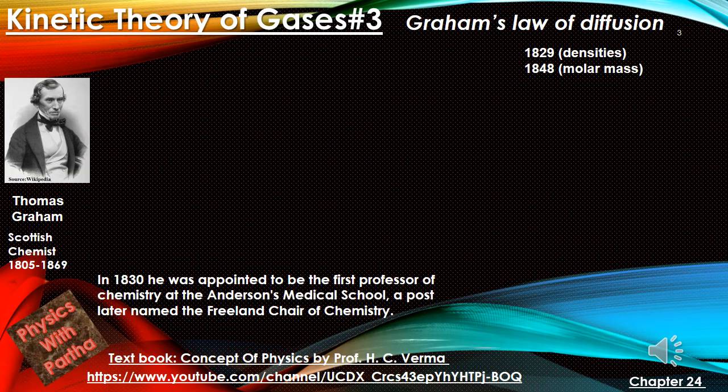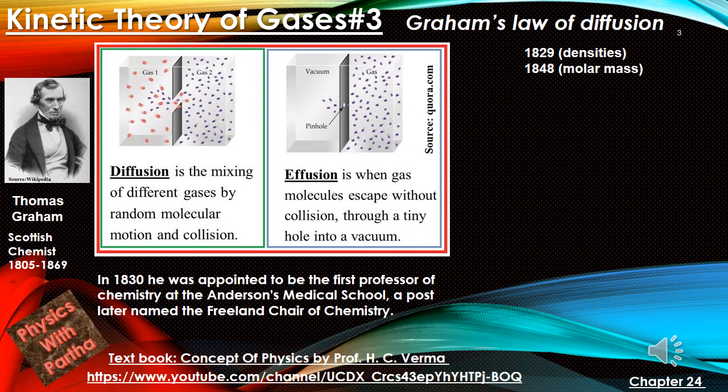Here in the left hand side, the figure shows a portrait of Thomas Graham, taken from Wikipedia. He was a Scottish chemist, born in 1805 and lived up to 1869. So he has given this law, Graham's law of diffusion. He was a famous chemist, appointed the first professor of chemistry in the Anderson Medical School. He has given two laws of diffusion. Basically in 1829 he related densities of gases with diffusion, and in 1848 he again stated the same law in terms of molar mass. Before going to this law, we need to tell the two aspects of it.